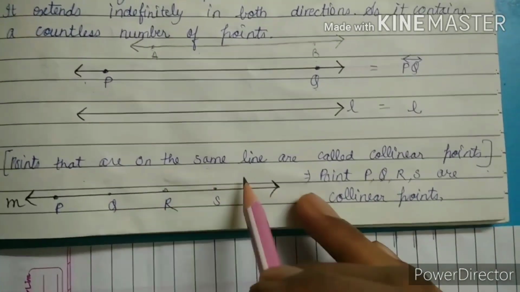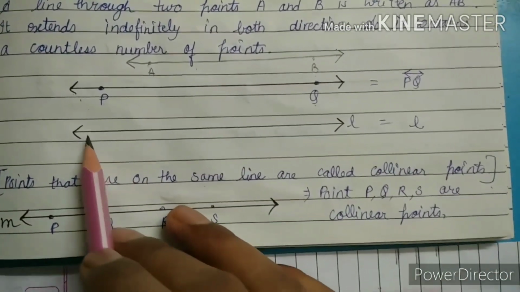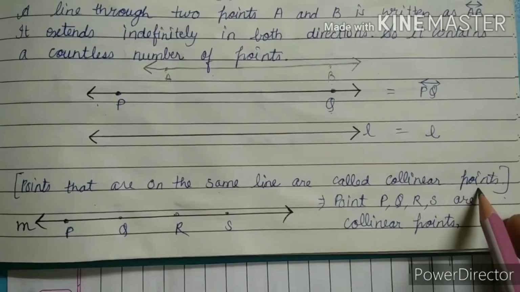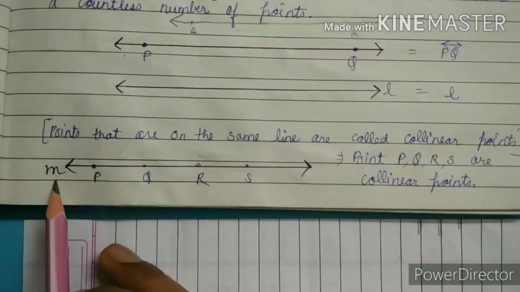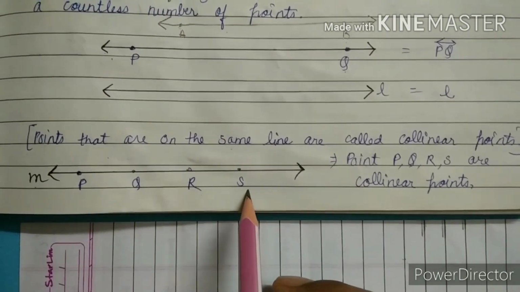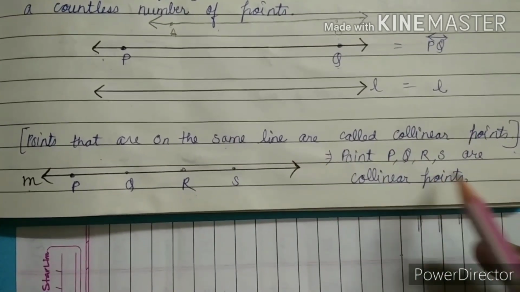Points that are on the same line are called collinear points. Those points sitting on the same line are called collinear points. As you can see, this is the line M, and on M, P, Q, R, S are sitting. So P, Q, R, S all are collinear points.